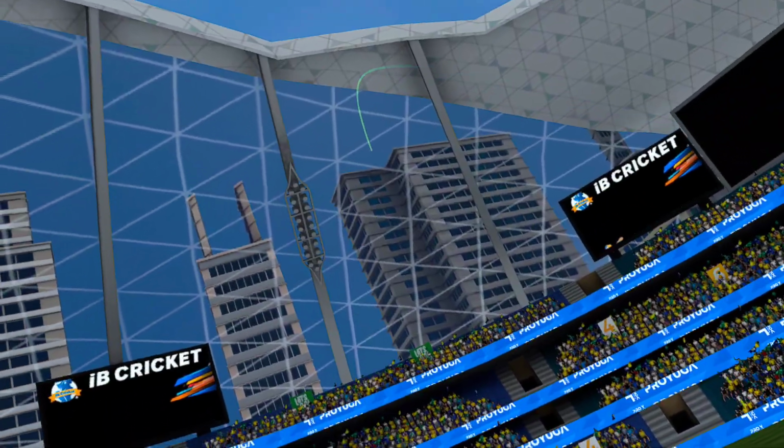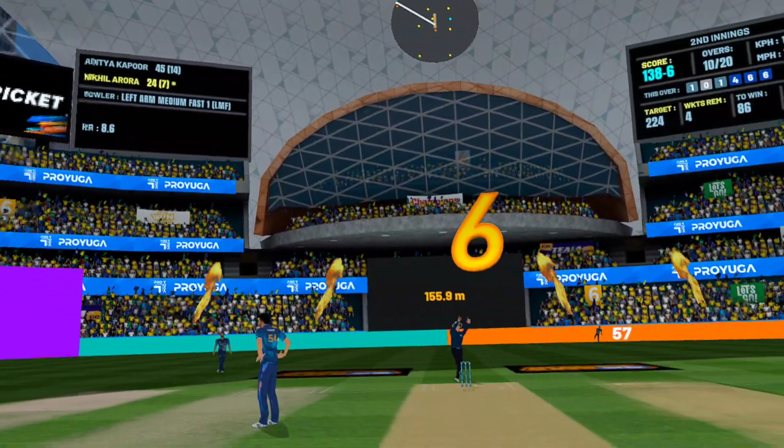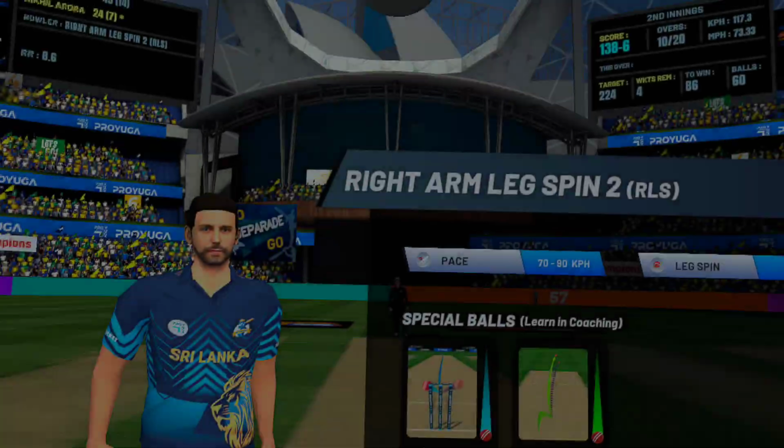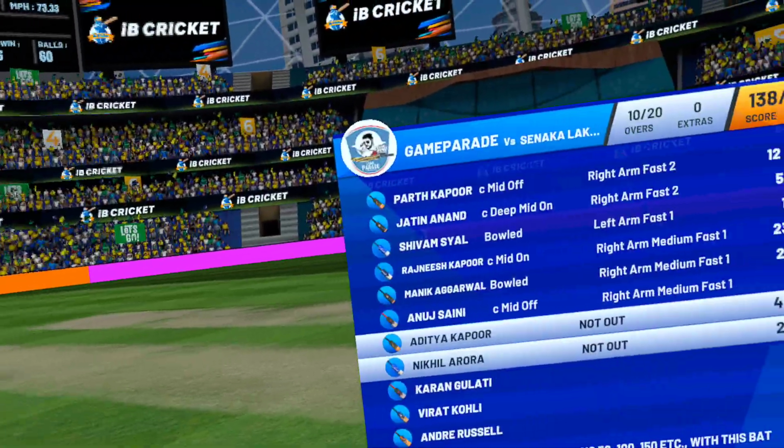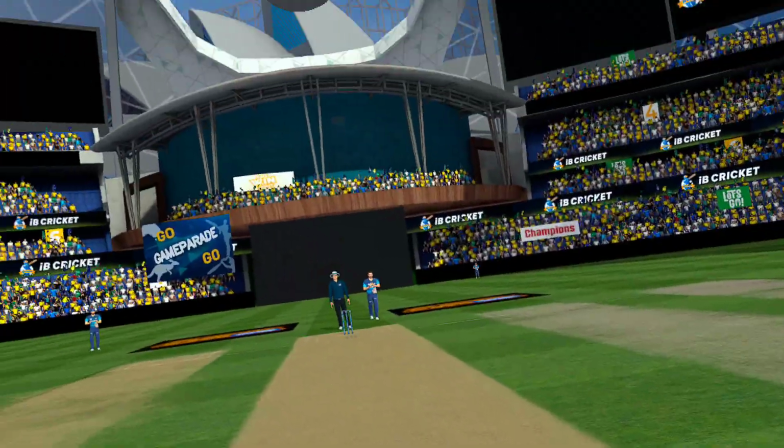Batsman whips it powerfully. Consecutive 6s for the batsman. An expensive over comes to an end. Momentum shifting towards the batsman. Right arm leg spinner from over the wicket.